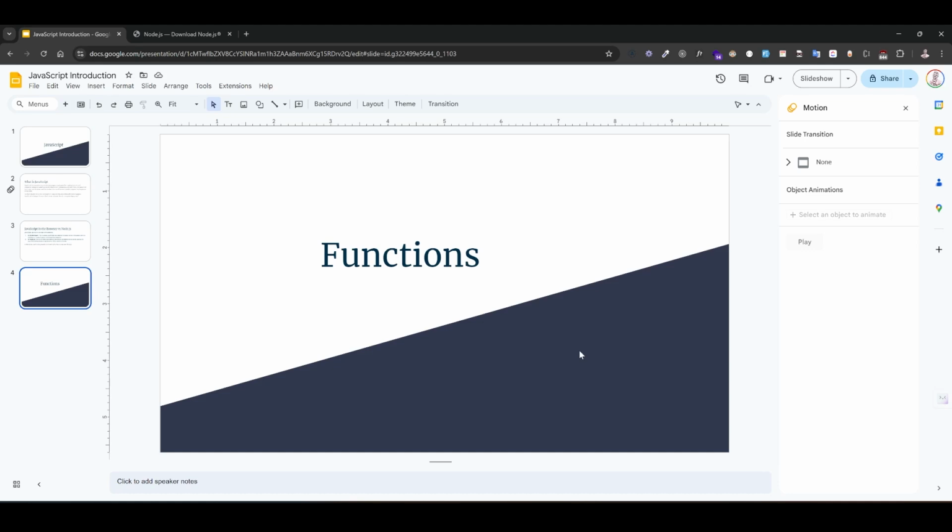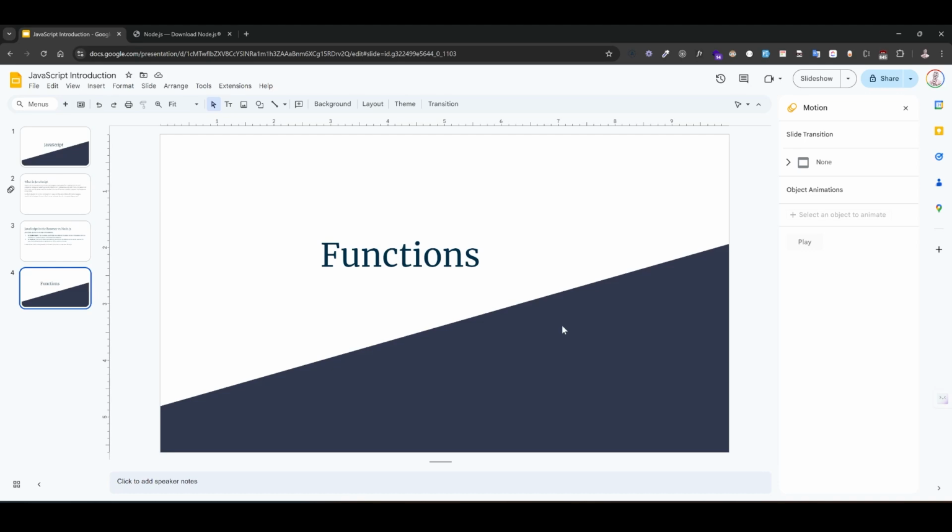For instance, let me use your mobile phone as an example. When you pick your phone and you press the call button, all it does is call, and it's able to drop the call. So that particular button is a function that makes calls. So that's how functions work in JavaScript. They're just blocks of reusable code that perform specific tasks.